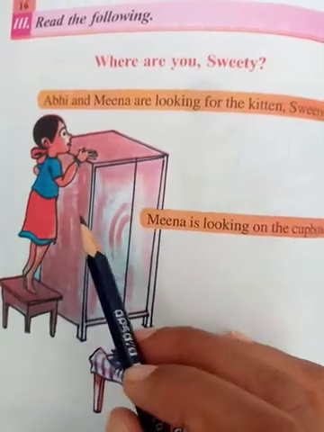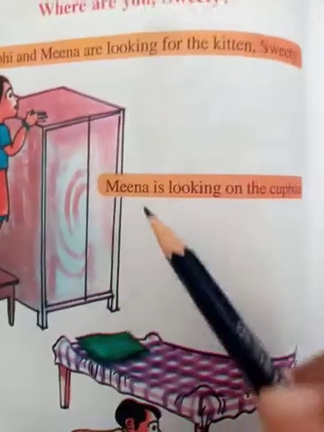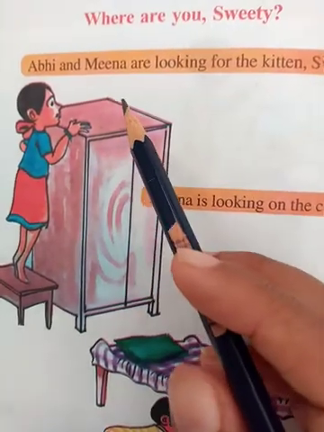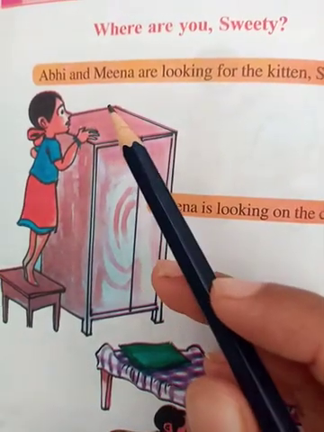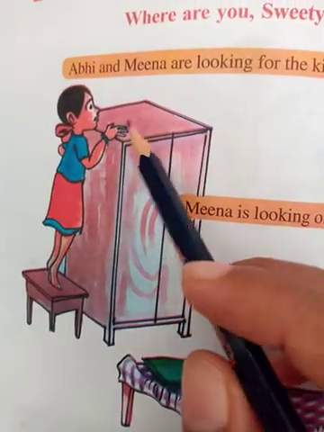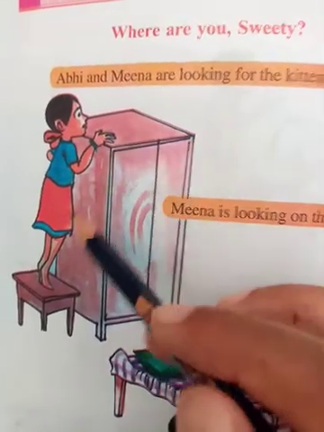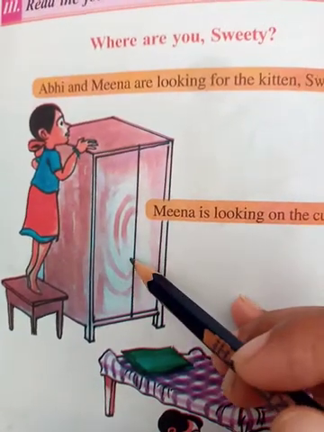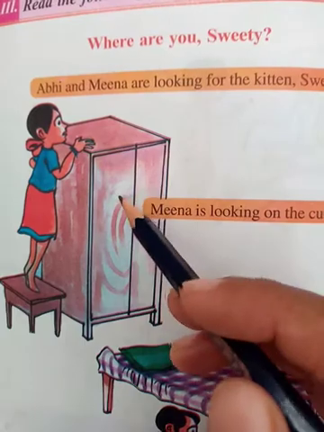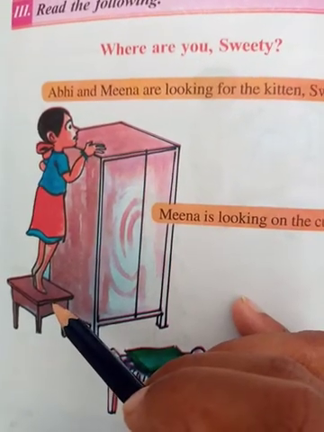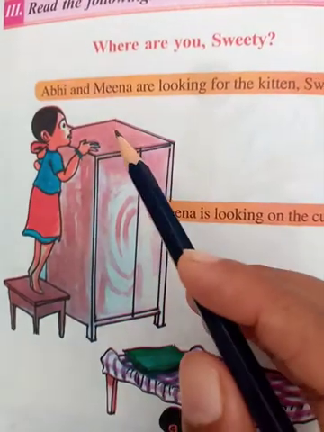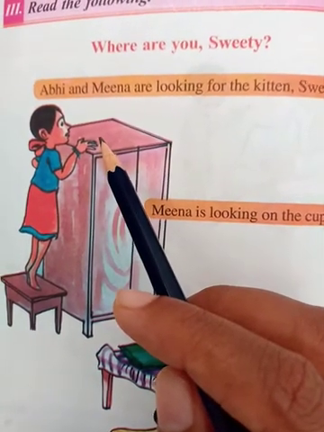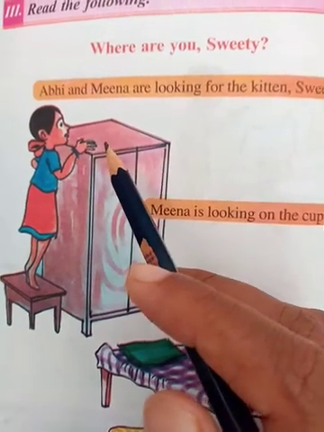So see Meena, how she is searching, right? Yes, Meena is looking on the cupboard. So Meena thought the kitten might have climbed upon the cupboard. So Meena is searching upon the cupboard. See, this is a cupboard, right, where we keep our clothes or some items in it. Yes, it is a small table, a stool. Yes, so here Meena is searching for the kitten. What is the name of the kitten?